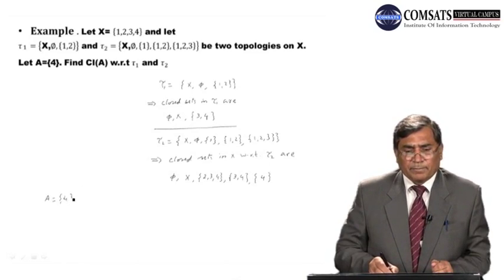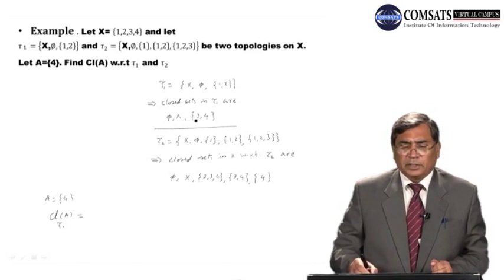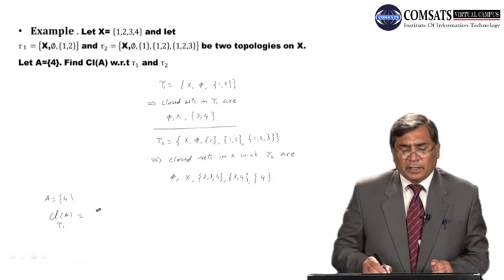This is our set. So closure of this A with respect to Ta1 topology is the intersection of all the closed sets containing A. That is X, this is a closed set containing A, intersection {3, 4}, that is containing A, and therefore it is equal to {3, 4}.